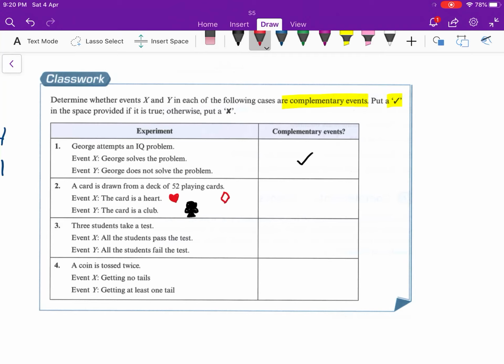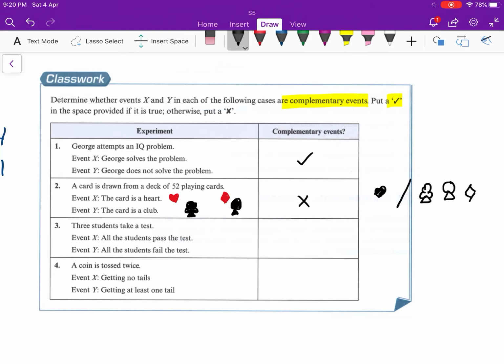You still have the diamond, and you also have the spade. So who told you that only these two? Heart and non-heart will be complementary. Non-heart means the club, the spade and the diamond. But heart and club, sorry, they are not complements, because you still have a third choice, a fourth choice.